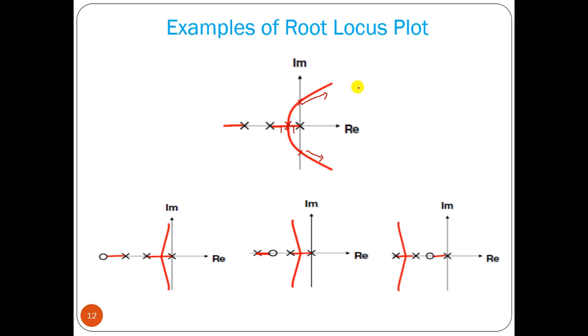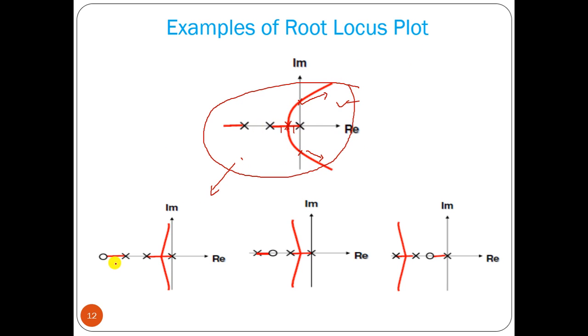So from this plot we can say for which value of k the system response will be overdamped, then critically damped, then marginally stable, then unstable. All those points we can find out if we can plot the locus of roots. So this is one example.